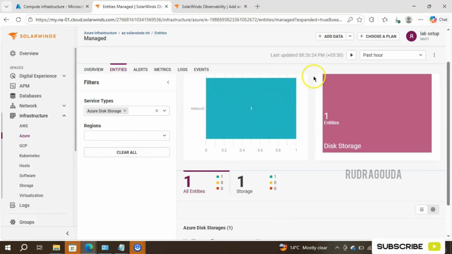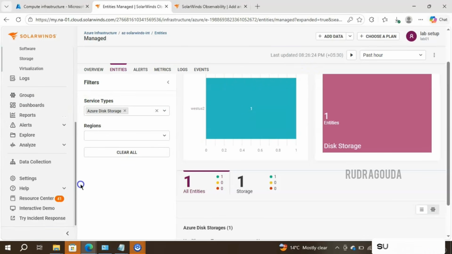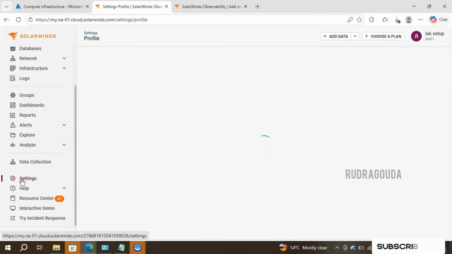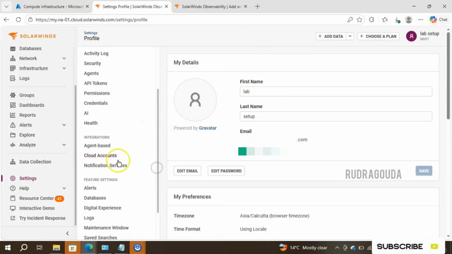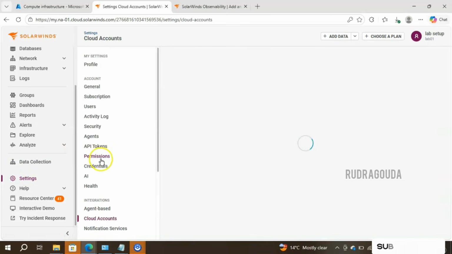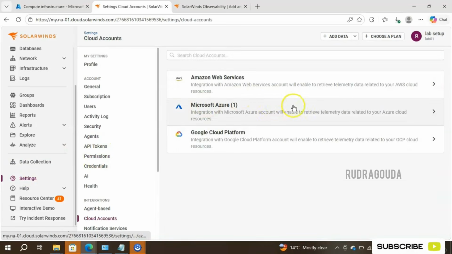To remove the subscriptions or to remove the Azure monitoring from SolarWinds, scroll down a little and you will get an option called Settings. Simply select that one, and inside the settings there is one option called Cloud Accounts. Let me go to that. Here you are able to see Cloud Accounts, and then go for Microsoft Azure.